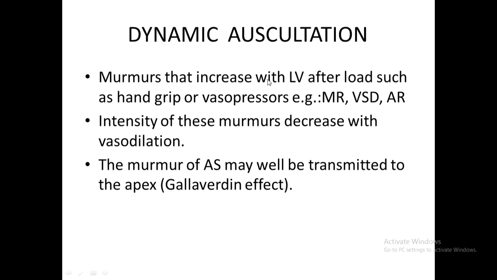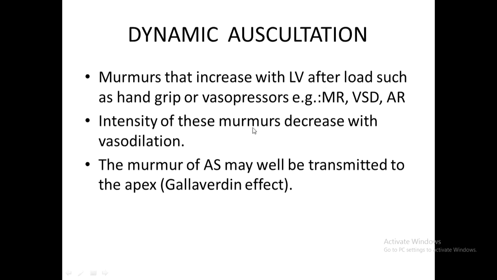So, dynamic auscultation: murmurs that increase with LV afterload, such as with hand grip or vasopressors. Sometimes you can even give some vasopressors. So MR, VSD, AR may become louder. Murmurs increase with left ventricular afterload. Afterload means the vessels, if they are stiff or there is vasoconstriction on the arterial side, caused by hand grip or vasopressor, then MR, VSD, and AR murmurs all get increased.